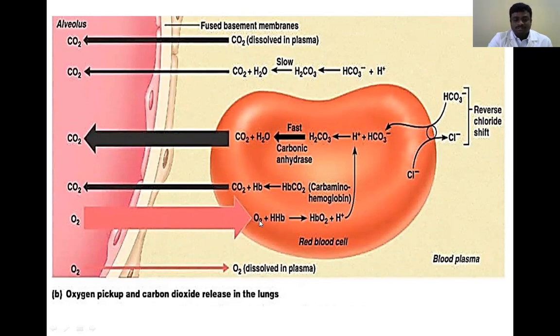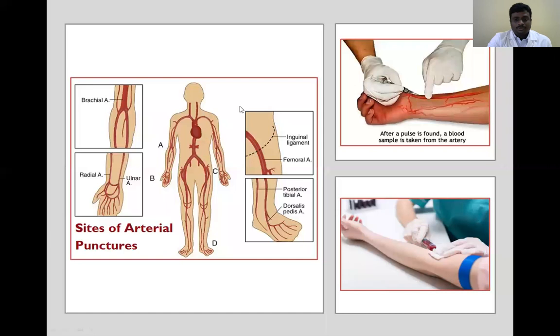Then this oxygen binds with the hemoglobin and produces oxyhemoglobin. Then the free hydrogen ions participate in further reactions, binding with the bicarbonate to release carbon dioxide. So this reaction happens near the alveoli during gas exchange. So we know how gas exchange takes place in the alveoli and also near the organs.